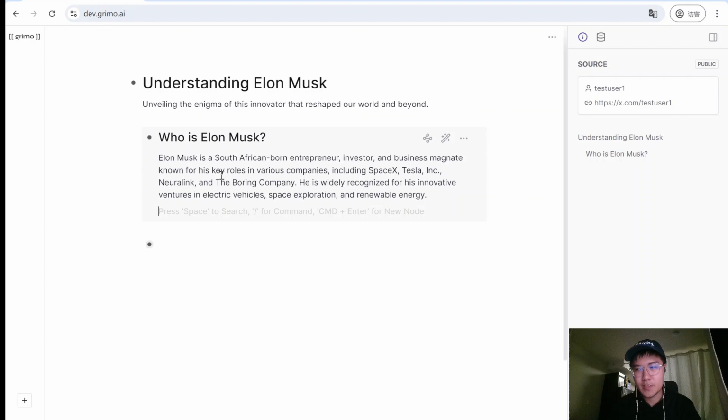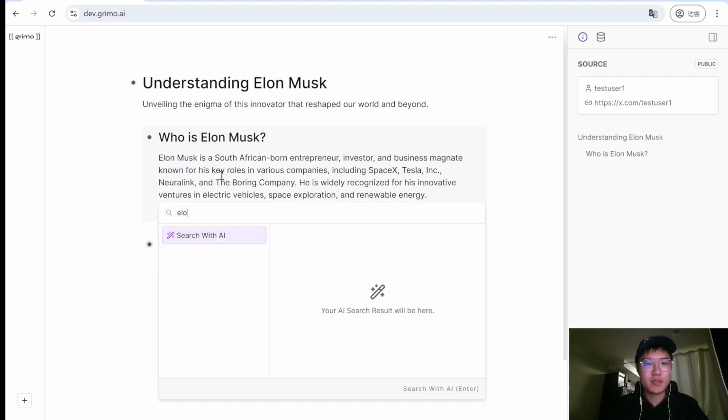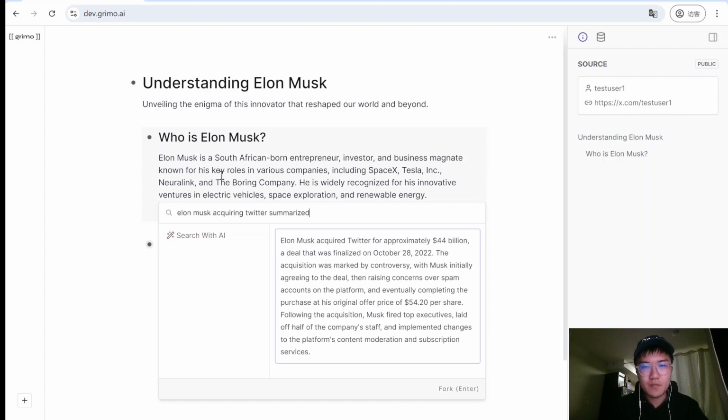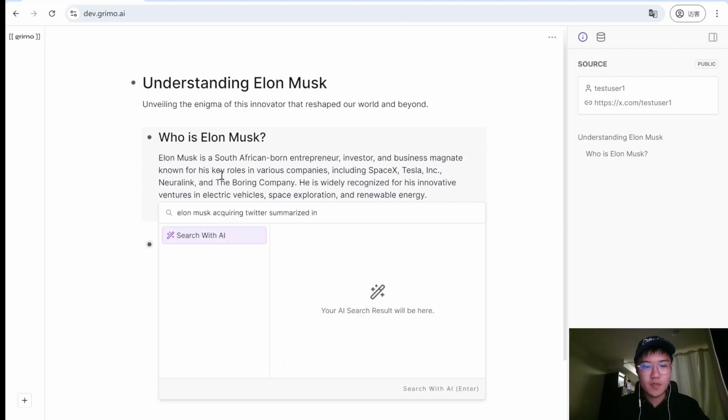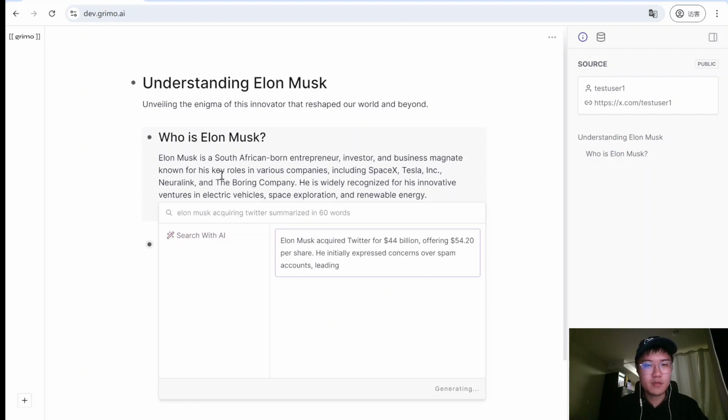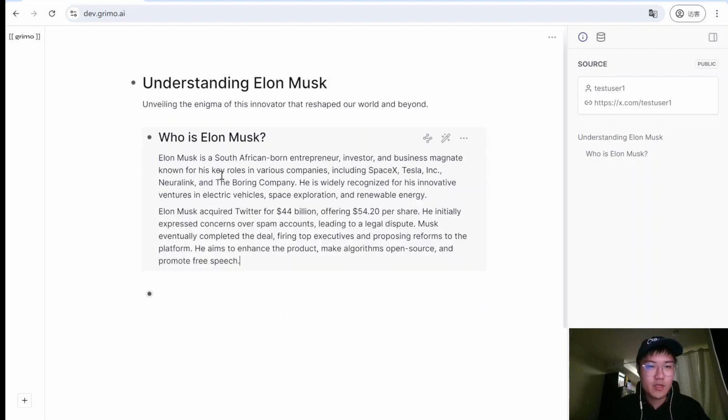And what we have here is, I would like to continue my writing, and I say okay, Elon Musk later. No, I want to write a story about Elon Musk acquiring Twitter. Summarize. Let's see what happens. 60 words. Can make it. Cool. So what we have here is I put the Elon Musk story with Twitter inside of this note.